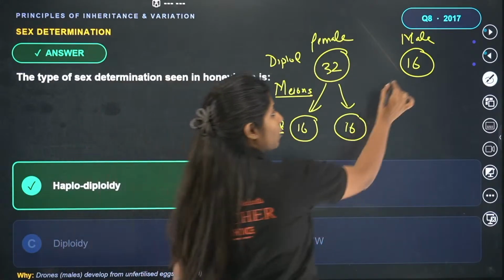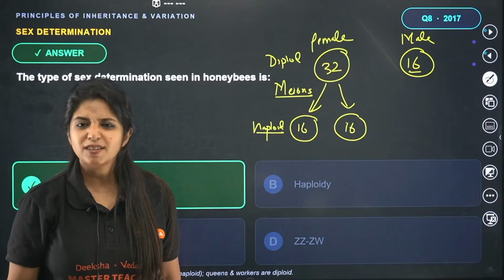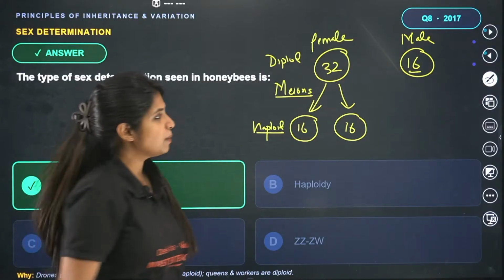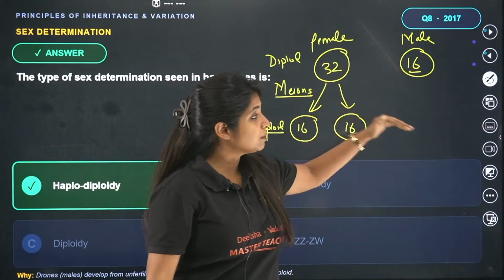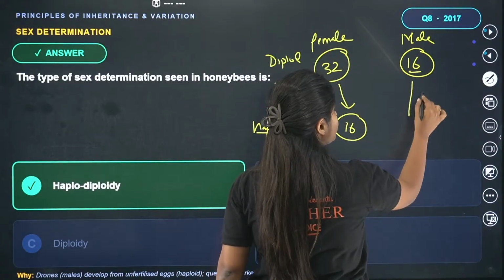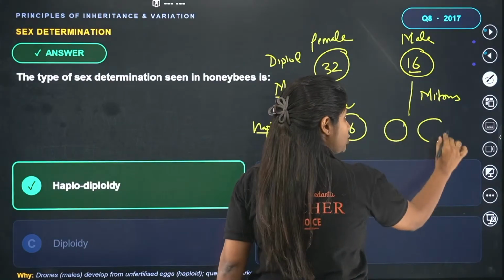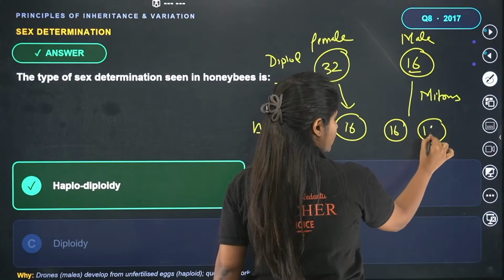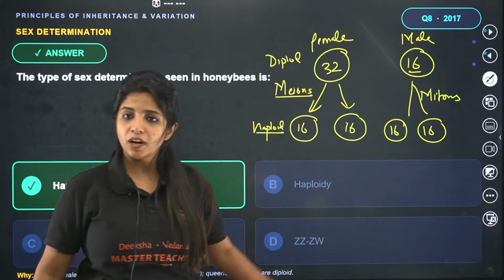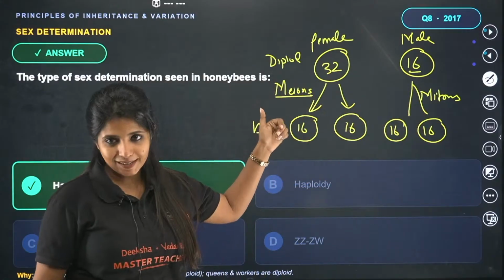What about the males? They already have 16. Can they undergo meiosis? The answer is no. They cannot undergo meiosis, because if they undergo meiosis, it becomes reduced to half. We cannot let that happen. Rather, it undergoes mitosis. Normal cell division, where the cell divides into two, and the number of chromosomes remains the same. Suppose it divided like this, and now you have 16 chromosomes. This is mitosis. This is meiosis.